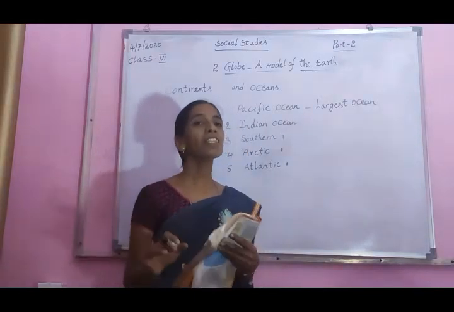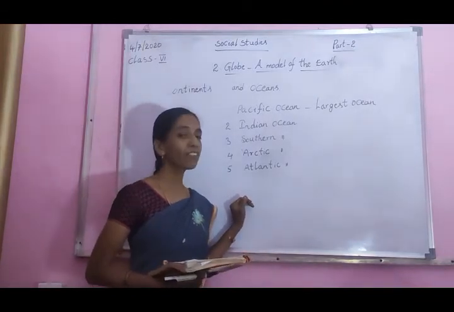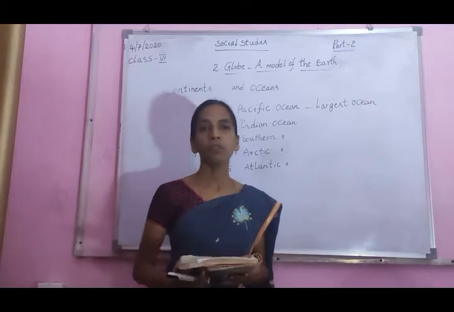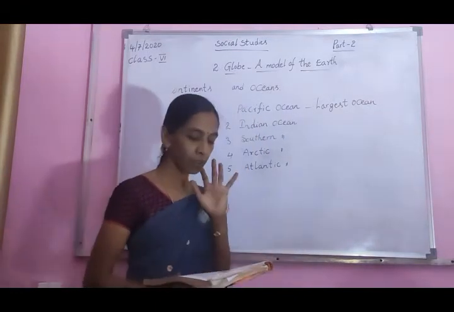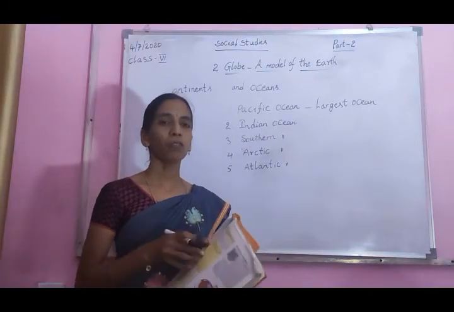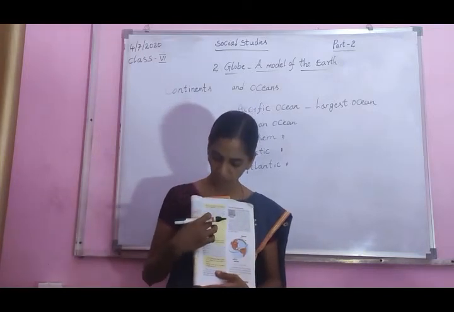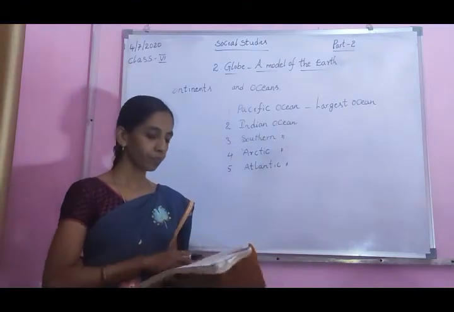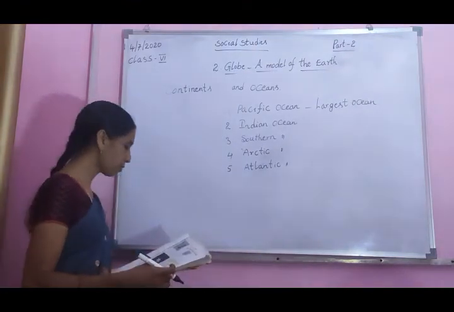There are 7 continents. How many continents are there? 7 continents. You can find the names of the 7 continents on the globe. Find out the names of the continents and write them down in these blanks. What are the 7 continents' names?